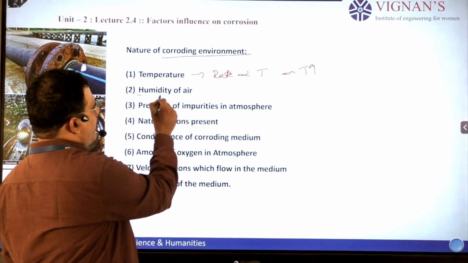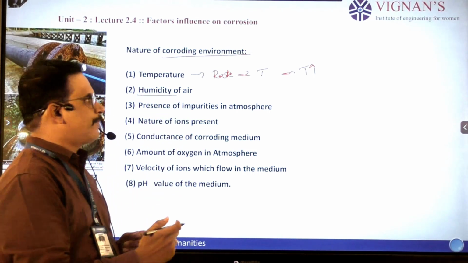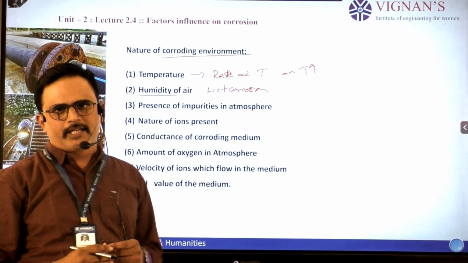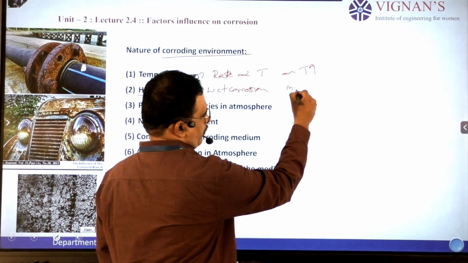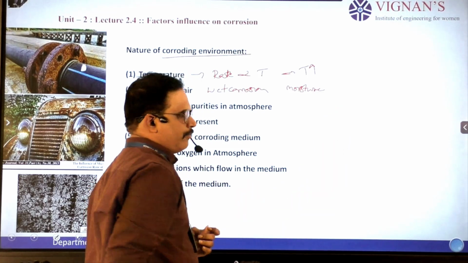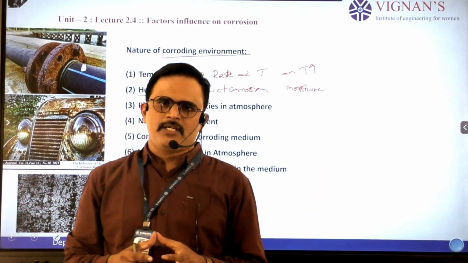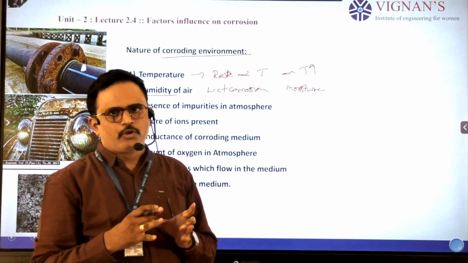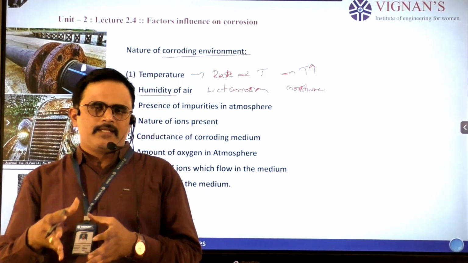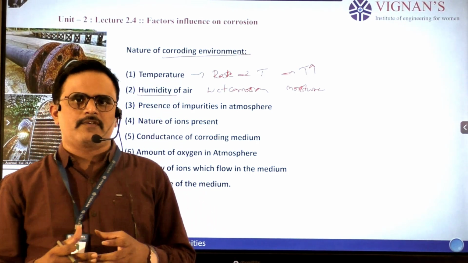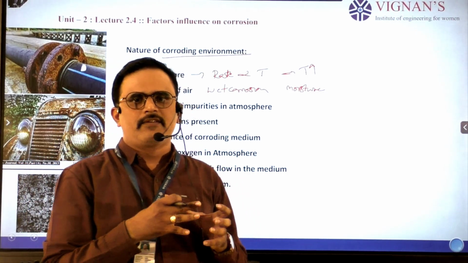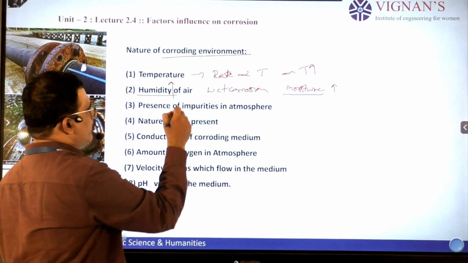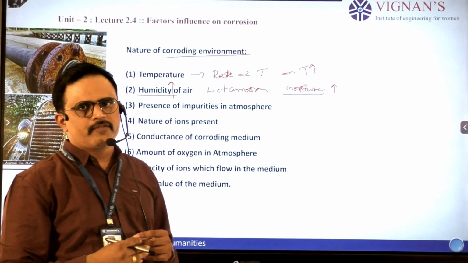And coming to the second one, humidity. This humidity we observe mainly in wet corrosion. That humidity is nothing but moisture. So let us take one example. One iron statue is established near the seashore and one is in a hill area. Which iron statue shows more corrosion? The iron statue near the seashore shows more corrosion because of the moisture or humidity in that environment. So when the moisture increases, that indicates that humidity also increases, so this wet corrosion will happen.